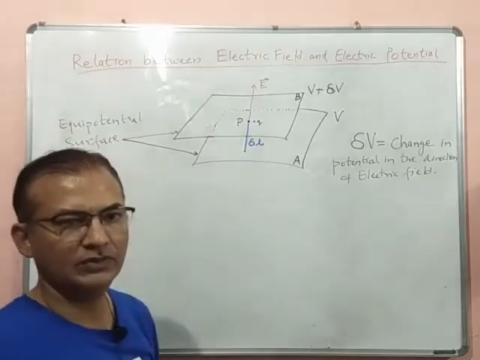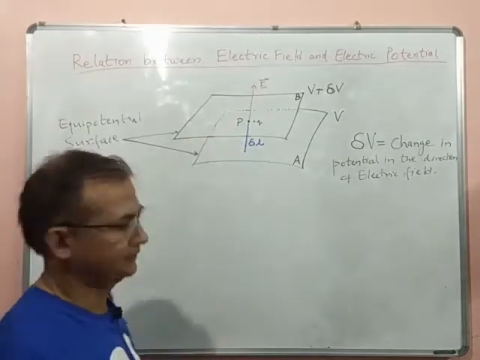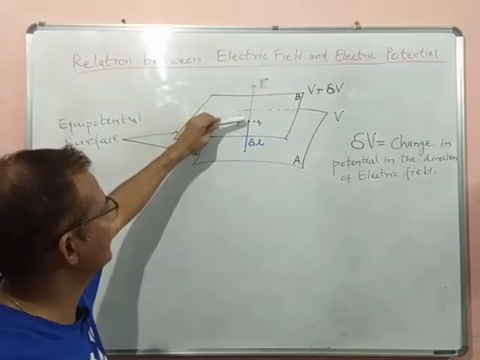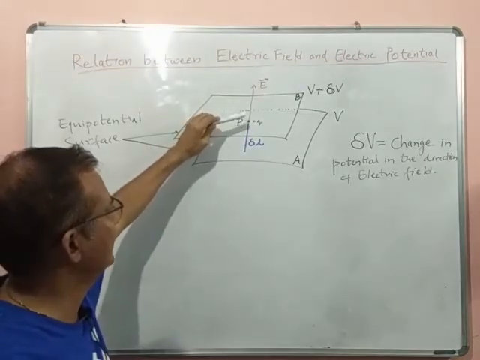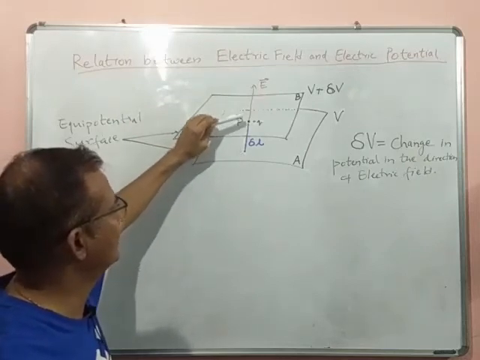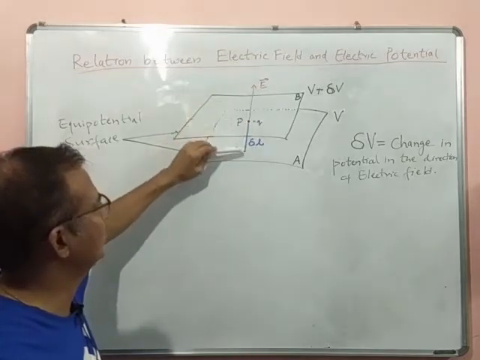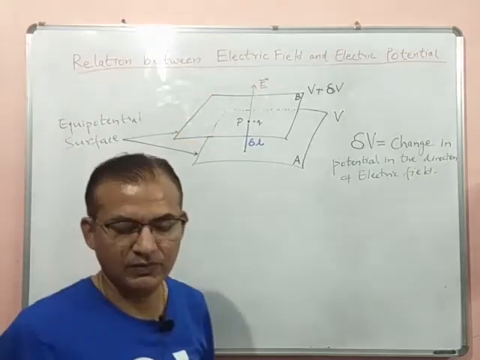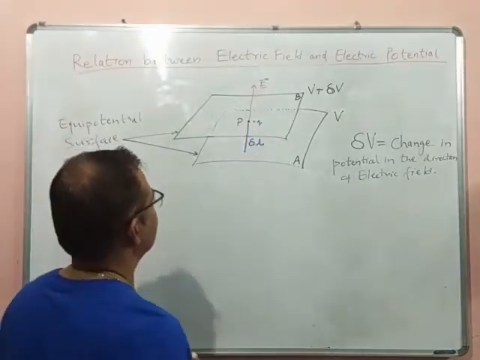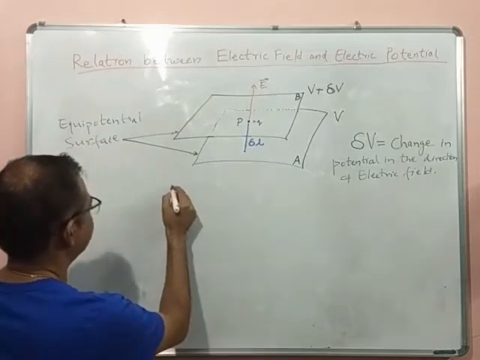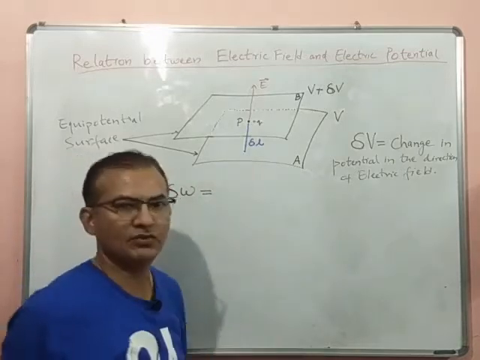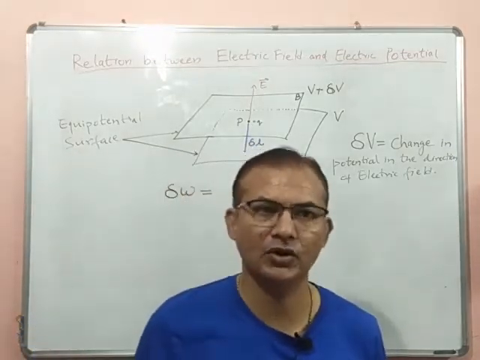So what we can now say is this: the amount of work done in moving a unit positive charge from point P on surface B to the corresponding point on surface A will be a small work done. See, this is the point charge, so the small work done delta W will be equal to, see, work done is force dot distance.